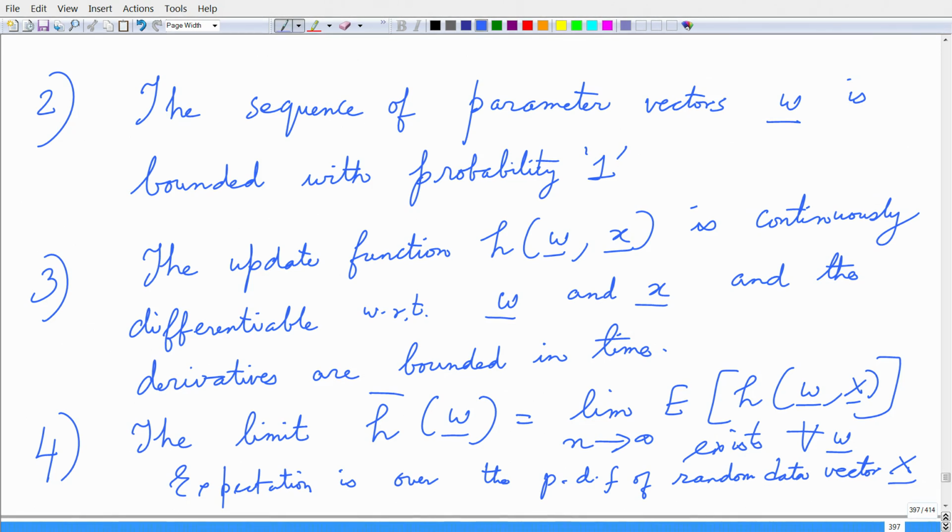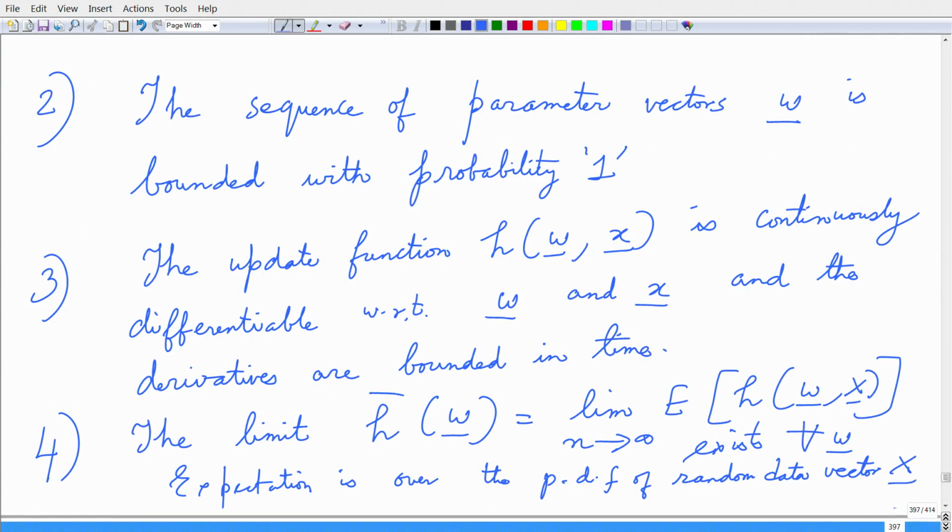Because in neural networks we are given these data vectors x, right, and when we have to take any statistics, it is over the statistics of the input data, right, and that is what this means.